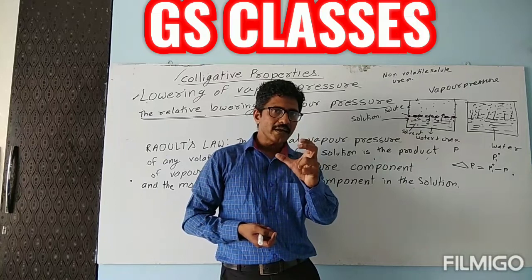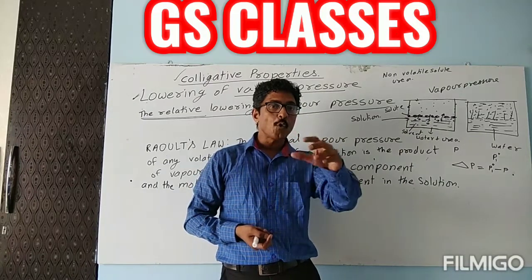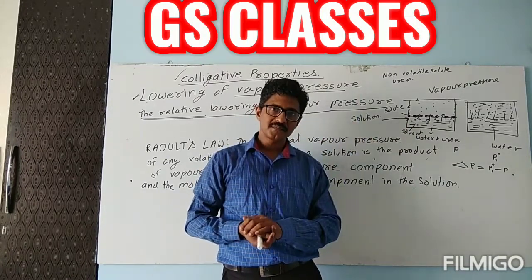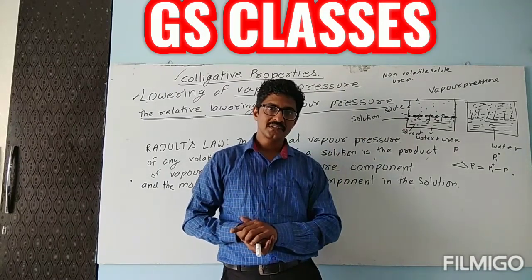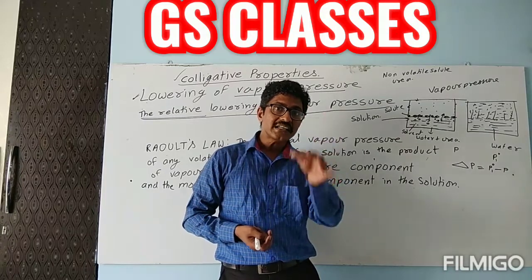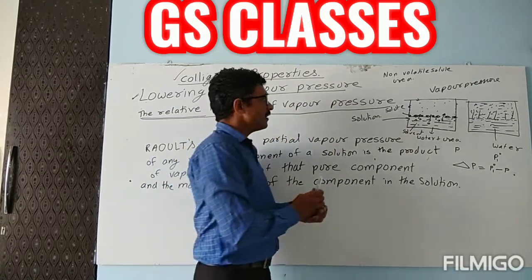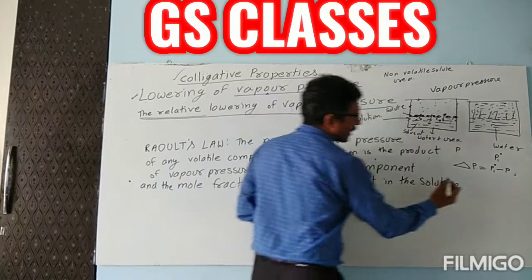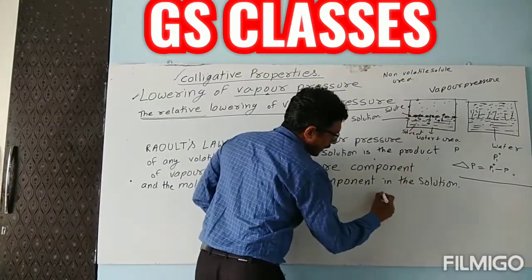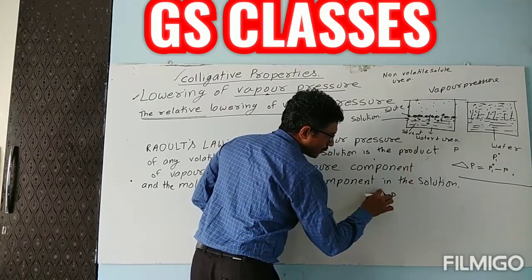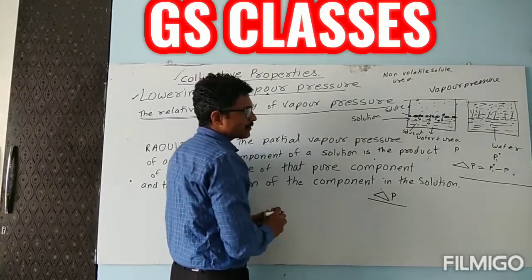Here, relative lowering means what was the original vapor pressure and now how much it has been reduced is known as the relative lowering. Again, relative lowering, if I have to write, I will write this: delta P, the lowering, divided by what?